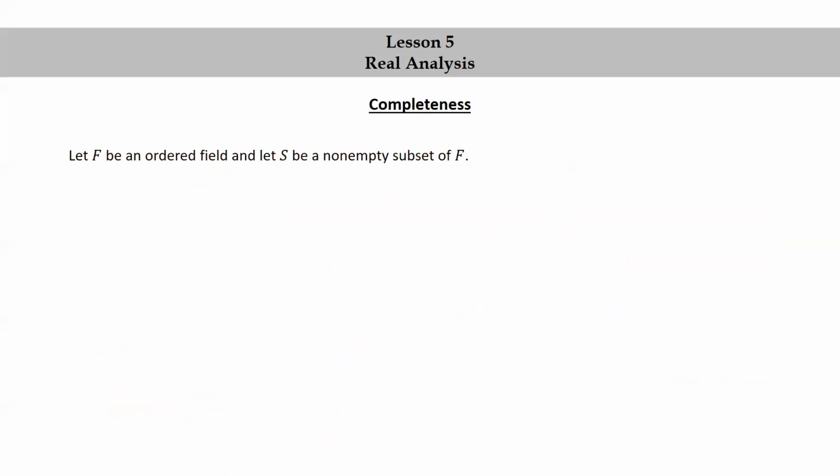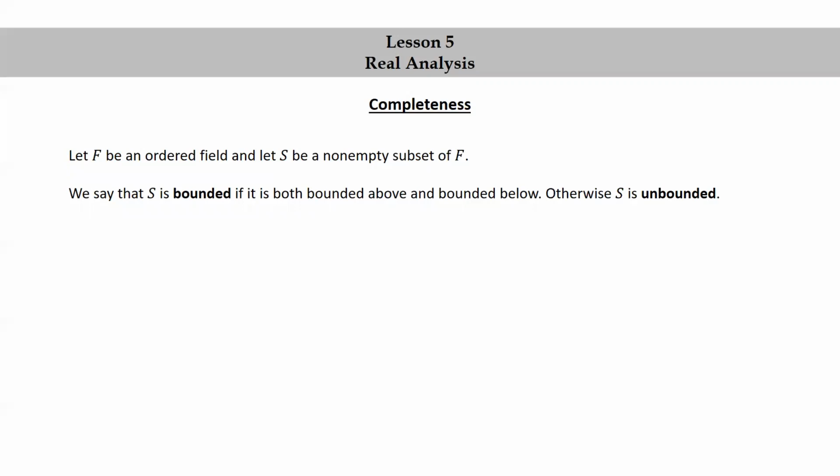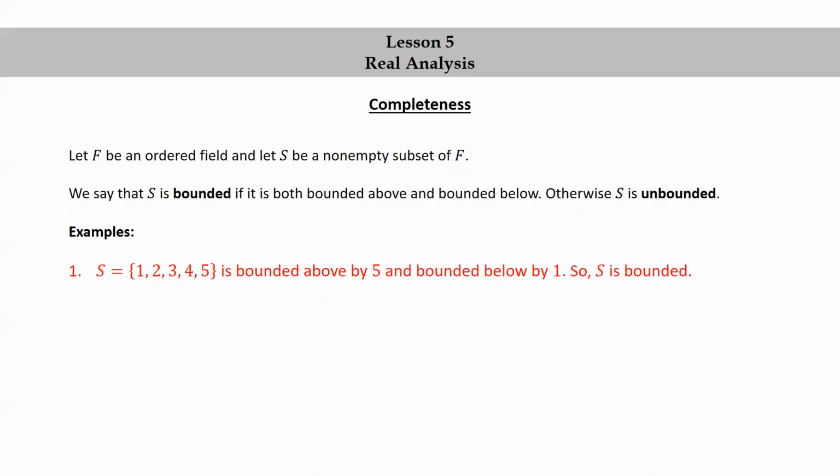Let F be an ordered field and let S be a non-empty subset of F. We say that S is bounded if it is both bounded above and bounded below. Otherwise, S is unbounded. Let's look at some examples. The set S consisting of 1, 2, 3, 4, and 5 is bounded above by 5 and bounded below by 1, so S is bounded.